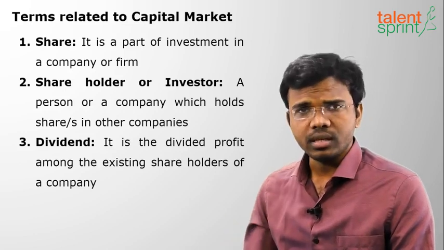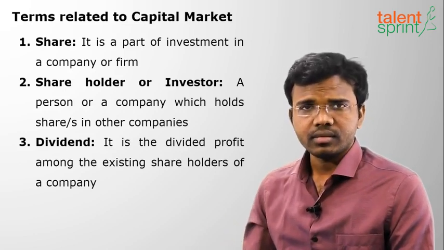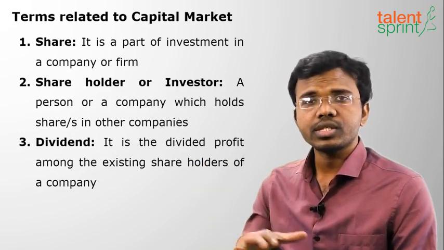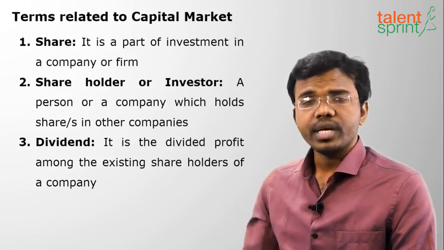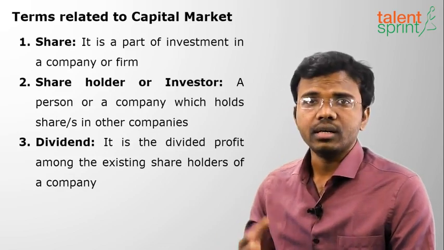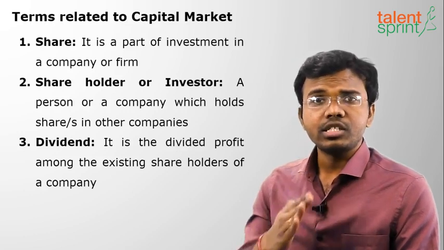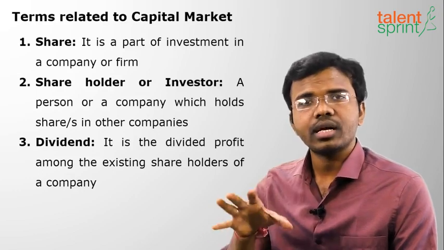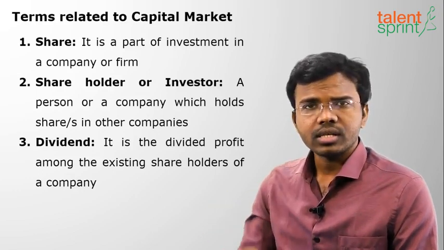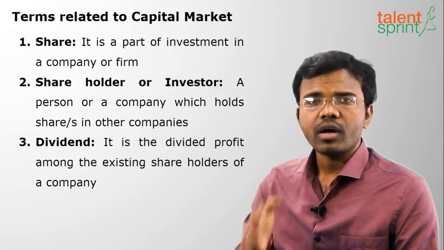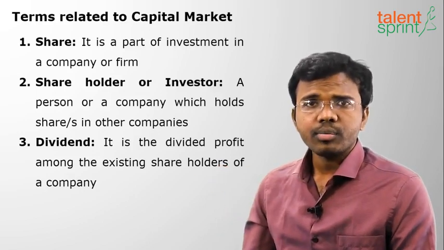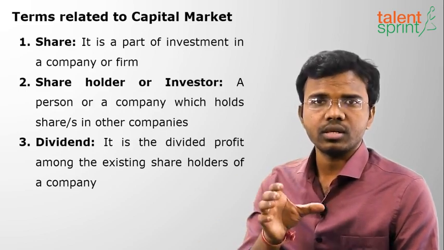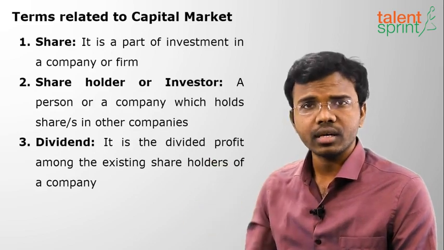Next is dividend. What do you mean by dividend? So generally when we give money, right, we get interest. But here in the term of capital market, there is dividend. Suppose if the share price has increased, so based upon your shareholding pattern, you get dividend. What do you mean by dividend? It's a divided profit. Suppose I have a profit of 10 rupees. So there are 10 shareholders in my company. So actually they are holding 10% each. So I have to divide the profit and distribute based upon their shareholding capacity. Suppose each person is holding 10%, so they will get 10% of that 10 rupees.